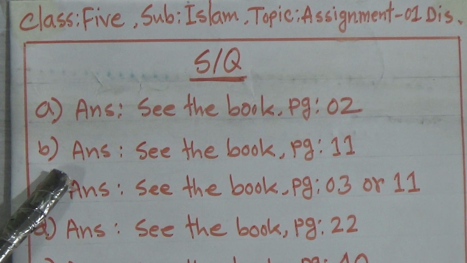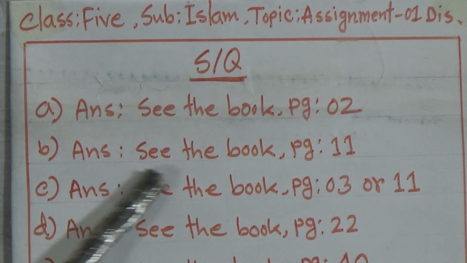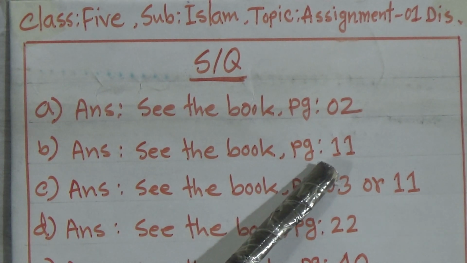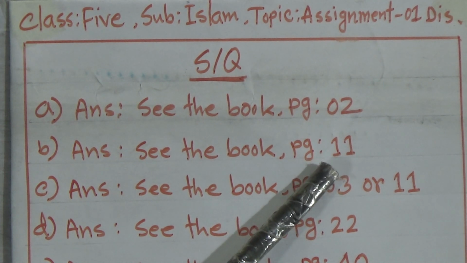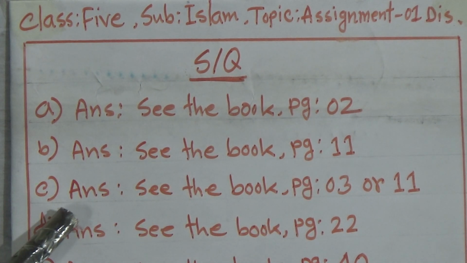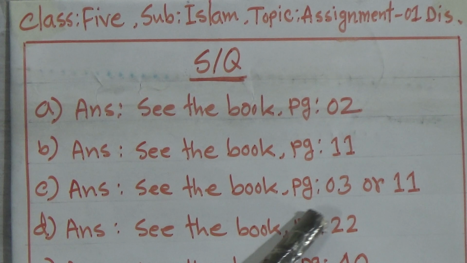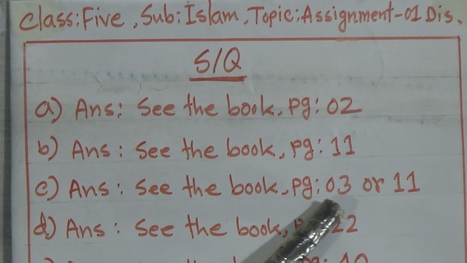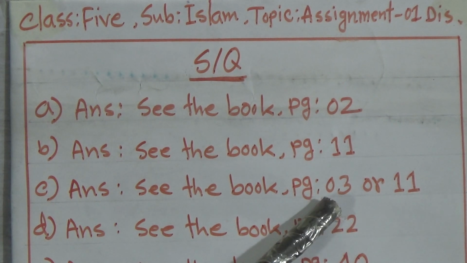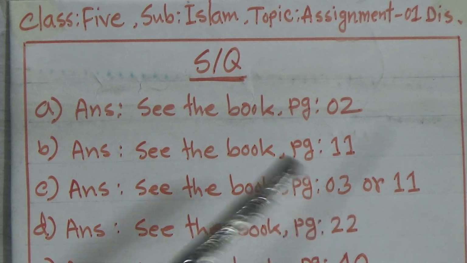Okay, now question B is: what is Risalat? You will get this answer in your textbook page number 11. If you read page number 11 properly, then you will get that. Now question number 3: what is called Wahi? You will get this answer in your textbook page number 3 or 11. My beloved students, in both pages you will get the answer of what is called Wahi, so from any one you can write that answer.